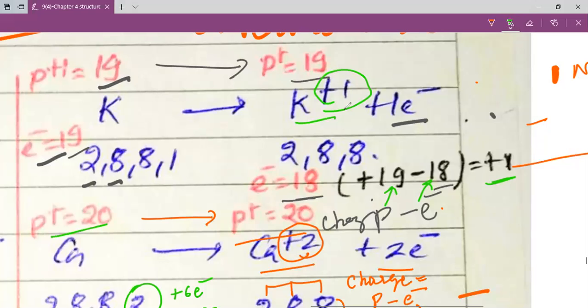If you look into chlorine, my dear students, the electronic configuration is 2,8,7. Chlorine gains 1 electron and it becomes Cl minus 1. The octet is achieved by obtaining 1 electron, and this 7 plus 1 becomes 8 electrons. Same way, if you look into sulfur, my dear students, the electronic configuration is 2,